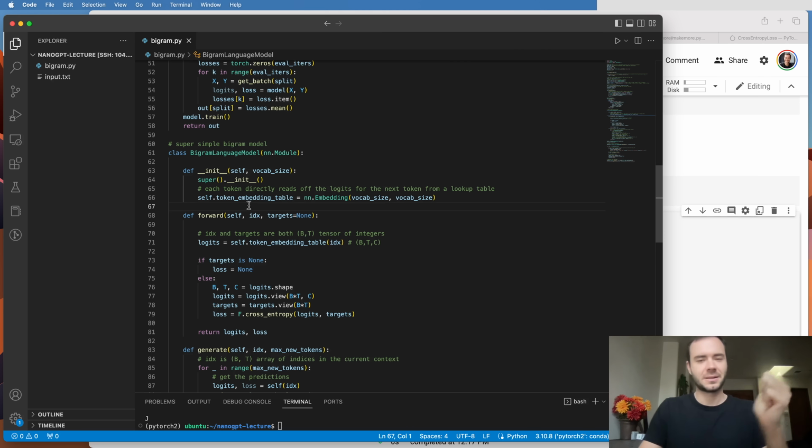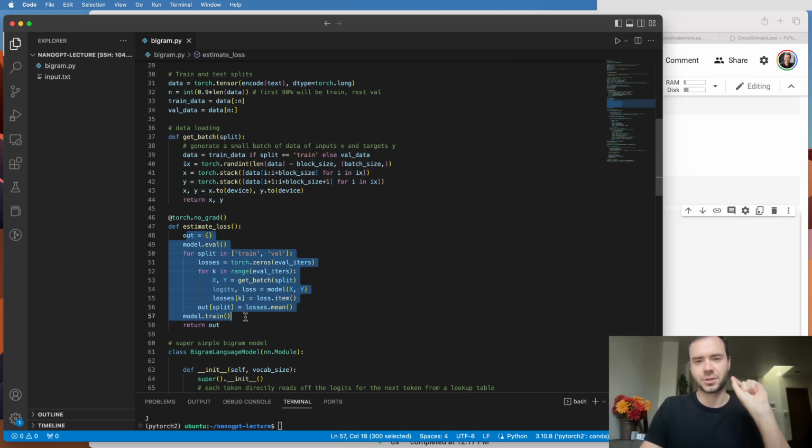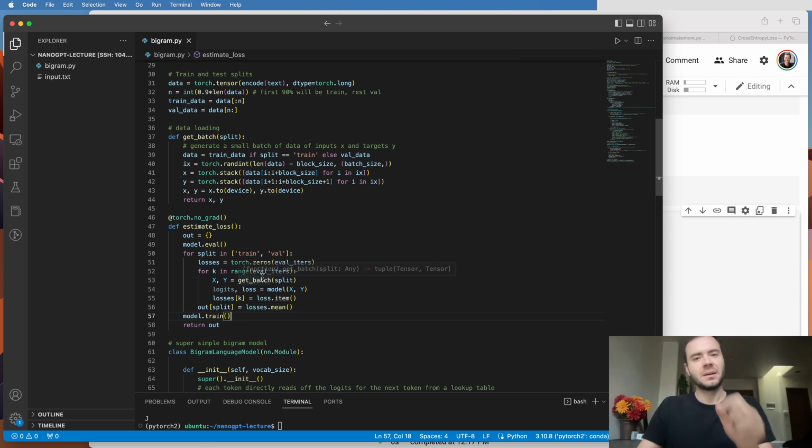We have no dropout layers, we have no batchnorm layers, etc. But it is a good practice to think through what mode your neural network is in, because some layers will have different behavior at inference time or training time. And there's also this context manager, torch.no_grad, and this is just telling PyTorch that everything that happens inside this function, we will not call .backward on. And so PyTorch can be a lot more efficient with its memory use because it doesn't have to store all the intermediate variables because we're never going to call backward.